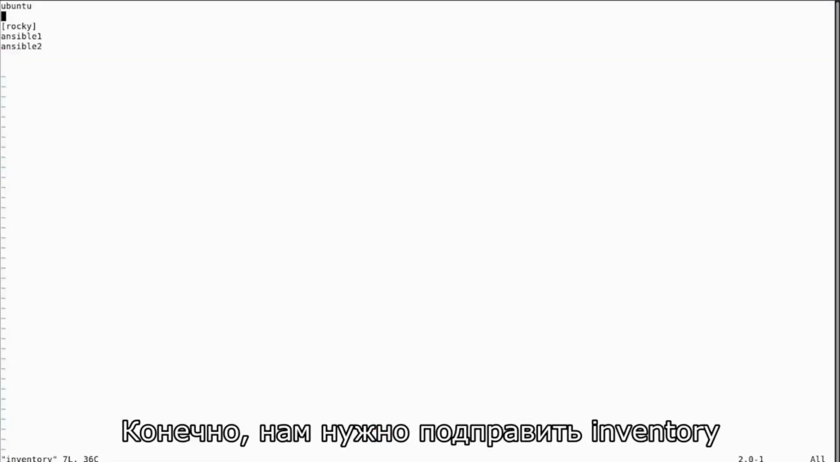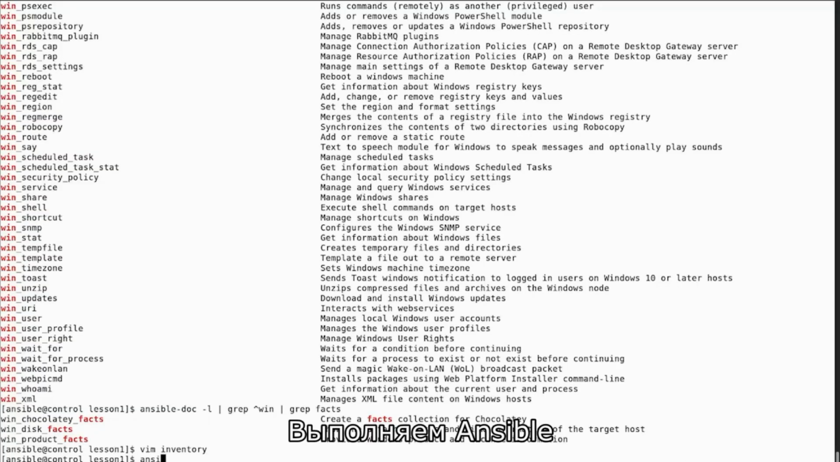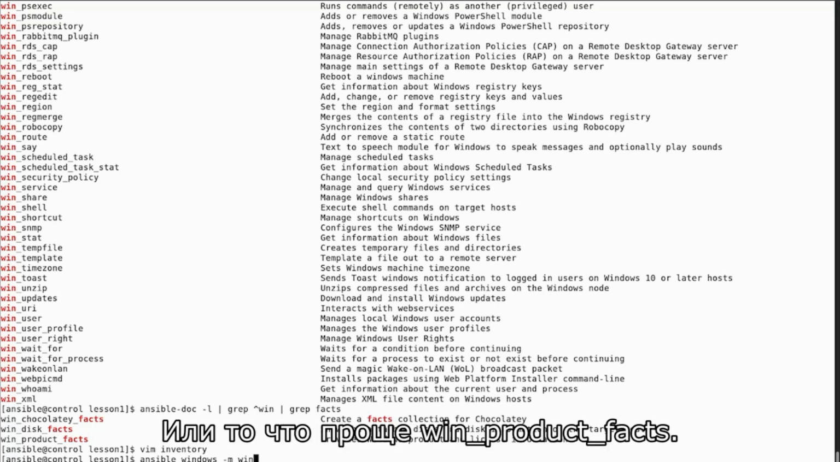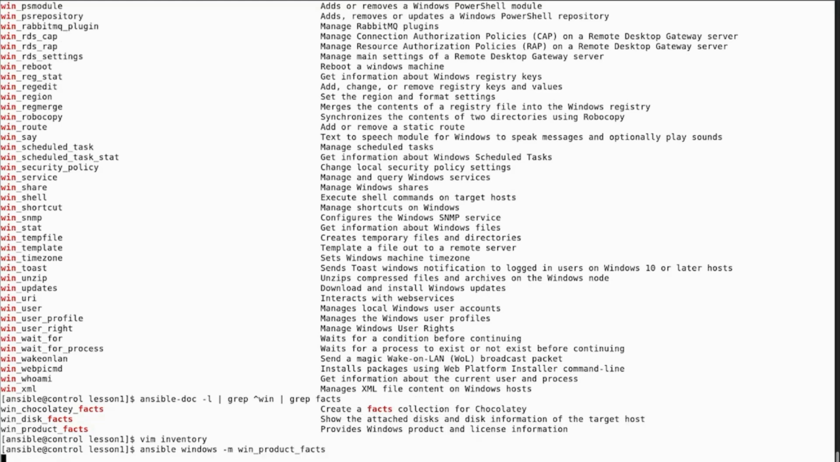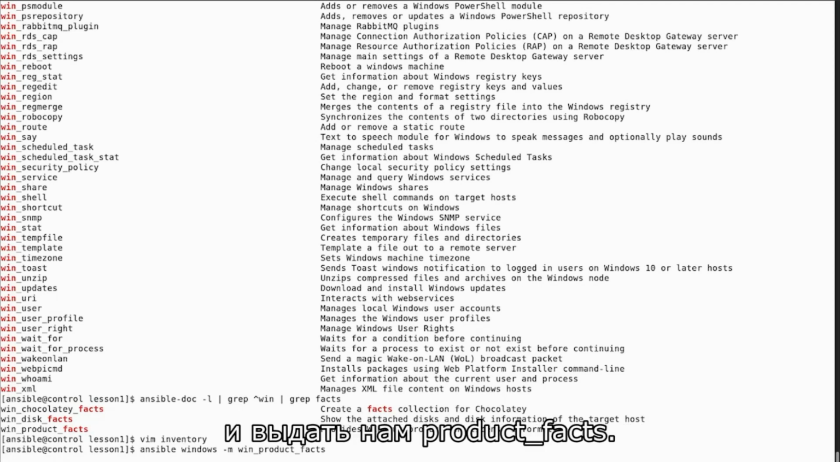And of course we need to tweak the inventory with the Windows machine. Let's do ansible windows -m win_disk_facts, or maybe a little bit easier, win_product_facts, and that should be reaching out to the Windows server and give us product facts.